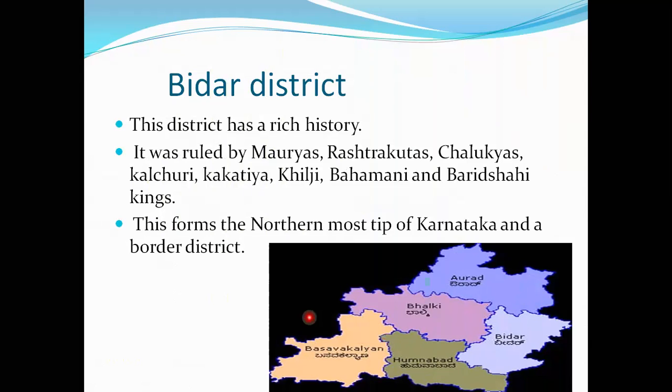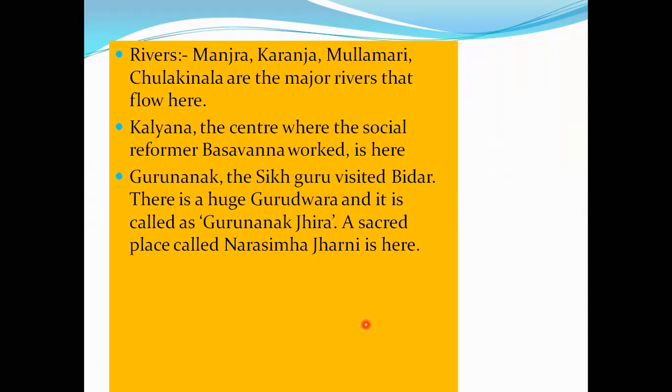This district has a rich history. Which district? Bidar. Bidar has a rich history. It was ruled by the Mauryas, Rashtrakutas, Chalukyas, Kalachuri, Kakatiyas, and Khilji, Bahmani, and Barid Shahi kings. This forms the northernmost tip of Karnataka, with a border of this district. What rivers flow in this Bidar district? That is Manjra, Karanja, Mulamari, and Chulikinada, the major rivers that flow in this Bidar district.